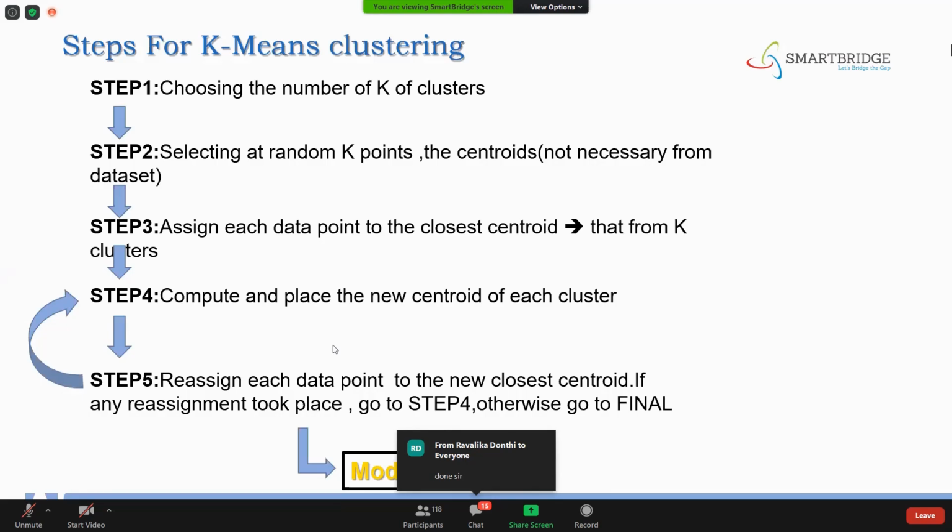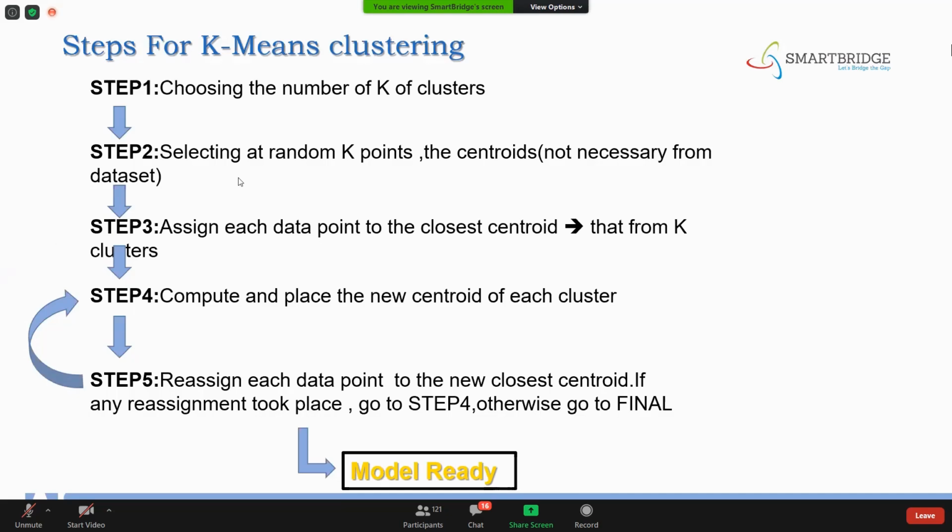So though the steps are clear, we'll see them in detail. The first step is choosing the number k of clusters. Now, what is this k value? Finding the k has a separate procedure. As of now, we'll first see what happens after finding the k value, and once you know that, we can find the way for finding the k value.